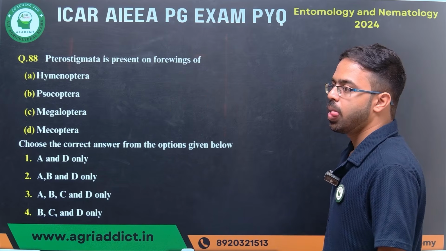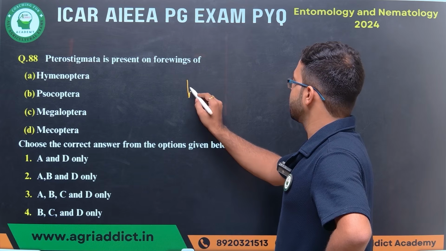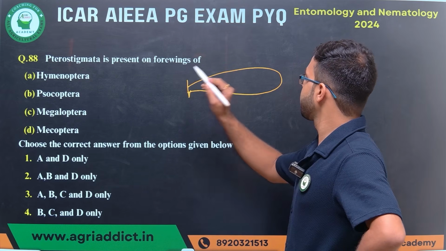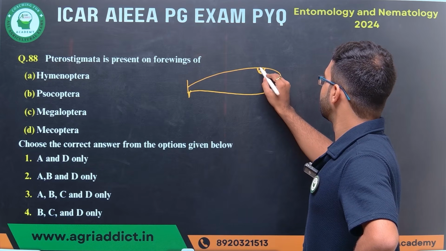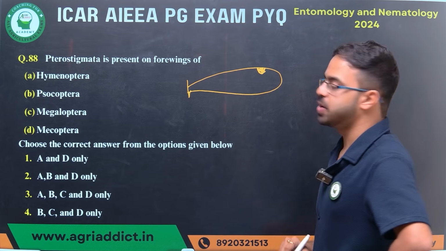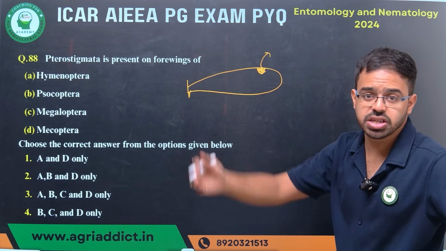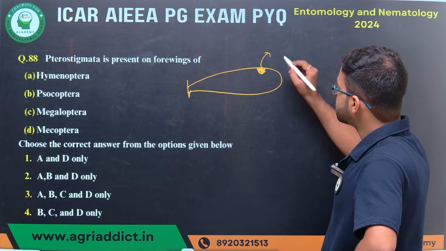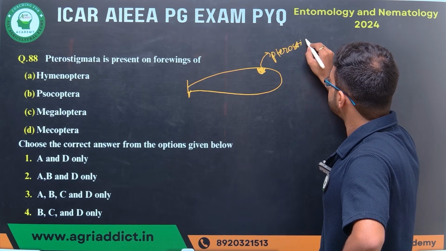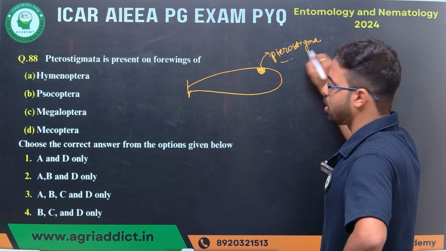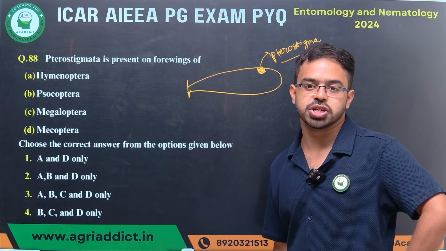Next question. Pterostigma. You know very well what pterostigma is. Consider this a wing. In this portion, a colored part may be present. This colored part is associated with different sensory receptions of the wings and is known as pterostigma. So this pterostigma is present in which insect?